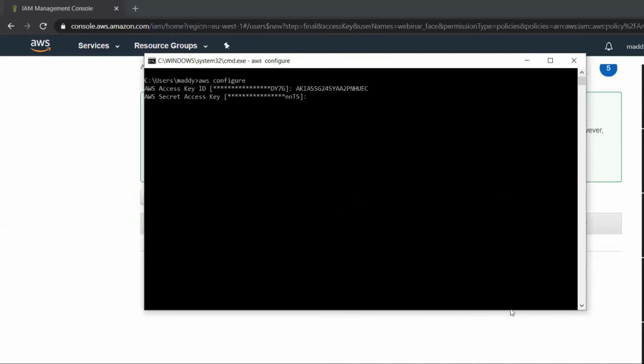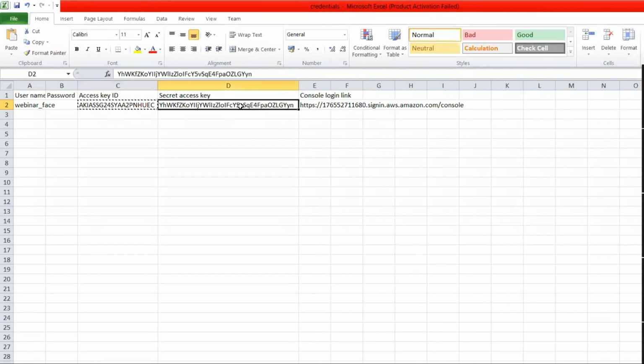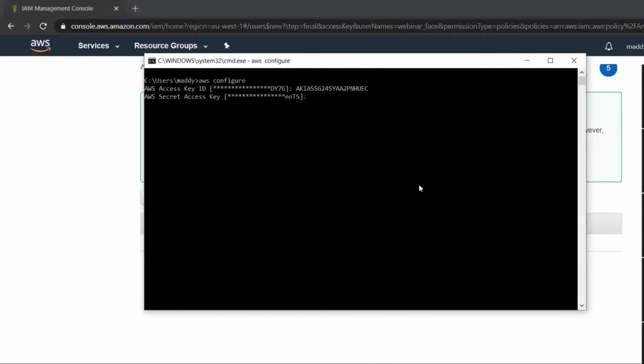Next, the secret access key. There is also a secret access key here, so I'll copy the secret access key and paste it here. It is asking for the default region name. The default region is EU-West-1. So this is the default region name, and then you have to hit enter. Output format is none. So these are the configurations that you have to do.